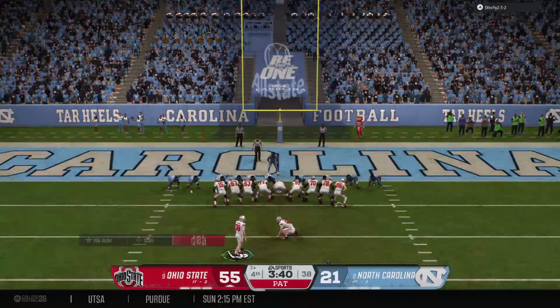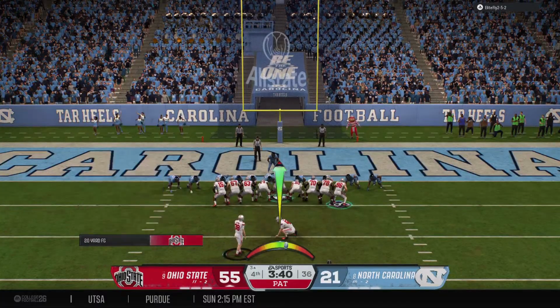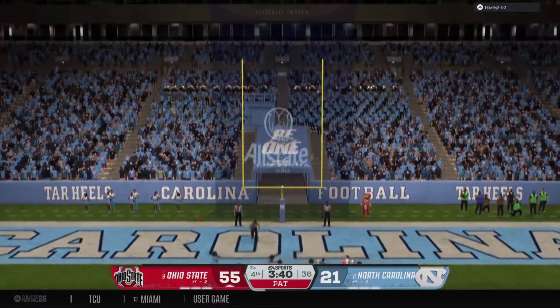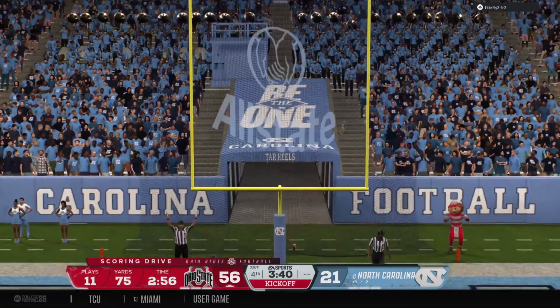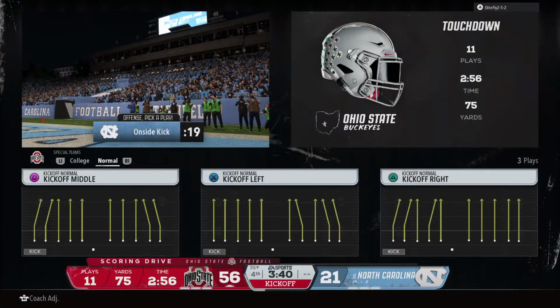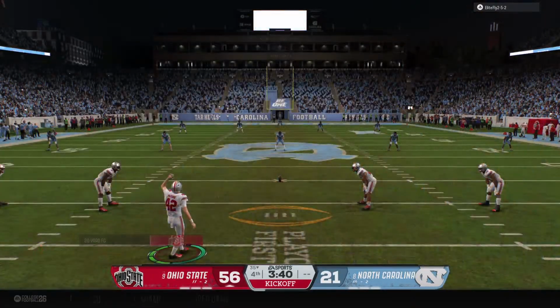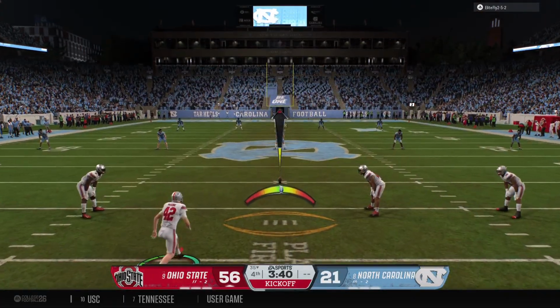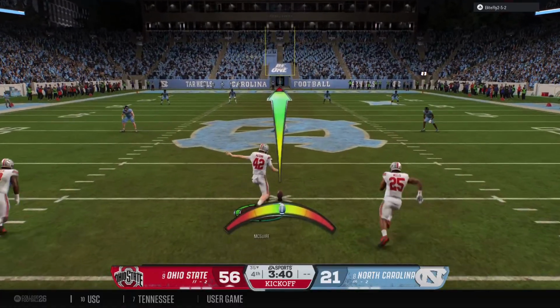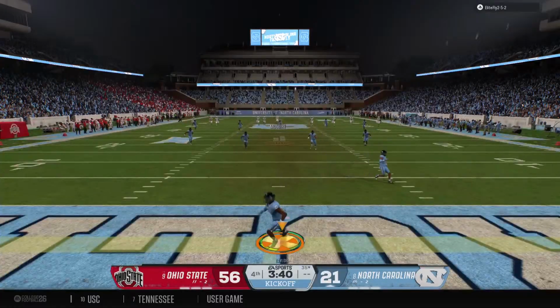Chris, you talk about having a day. This offense just goes out, they're not even looking at the scoreboard. They're just going out, executing the play called, and continuing to put points on the board. Extra point knocked right down the middle. Ohio State, 56. North Carolina, 21.